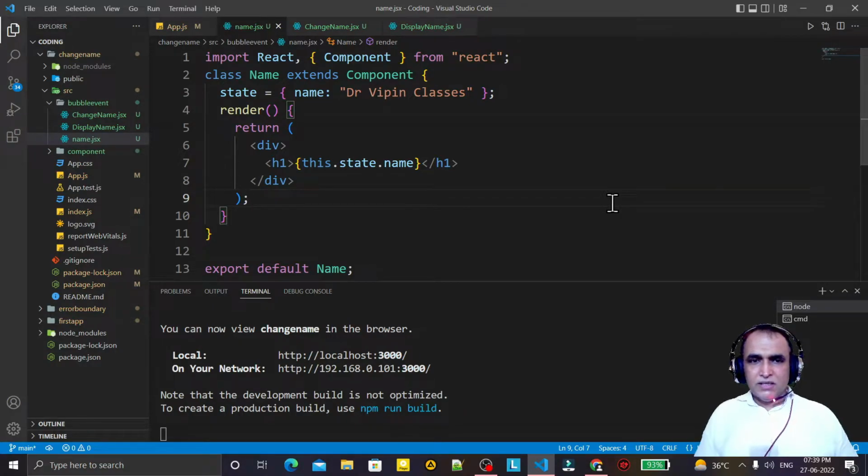So for learning this concept, we are going to revise some earlier concepts also, on which I have made some videos, like event handling. I have made a video also on event handling, the raising of an event by a child component and handled by the parent component, that is what we are going to implement. Also I have a special video on that. Then we have a controlled component, and after the controlled component we have the concept of bubbling of event. So all these concepts we are going to implement in this video, and we will revise some of the concepts.